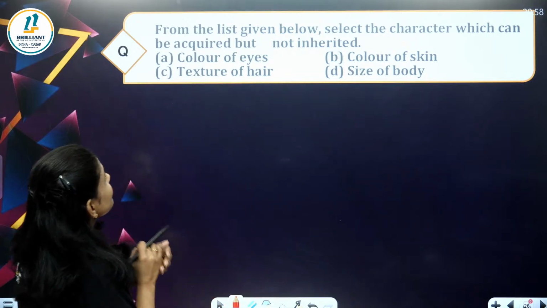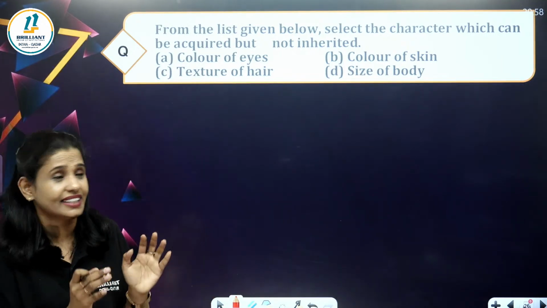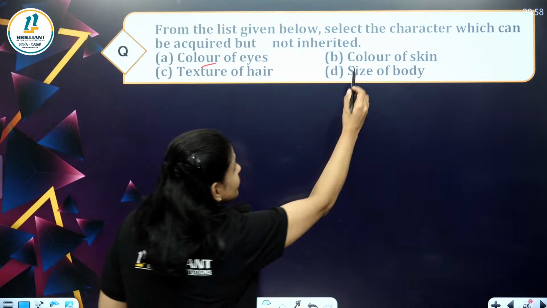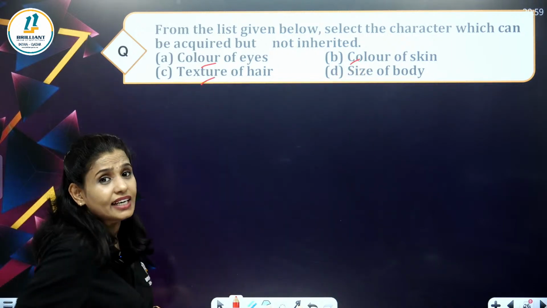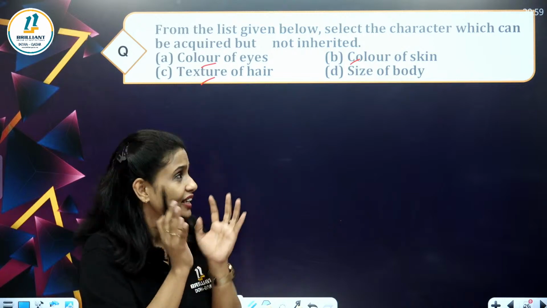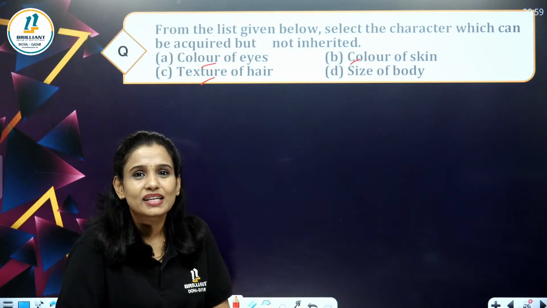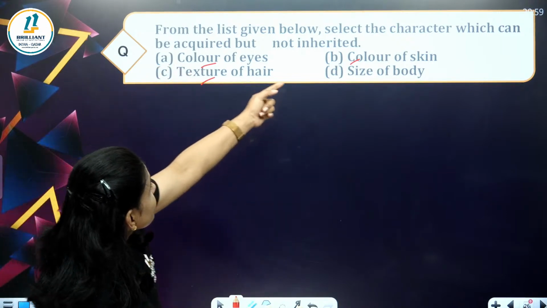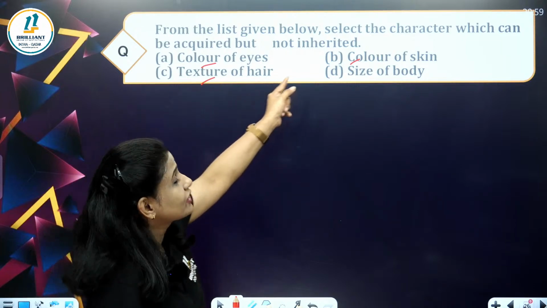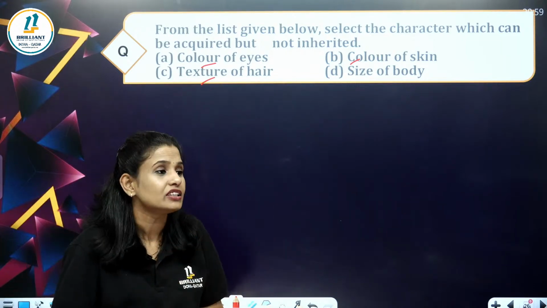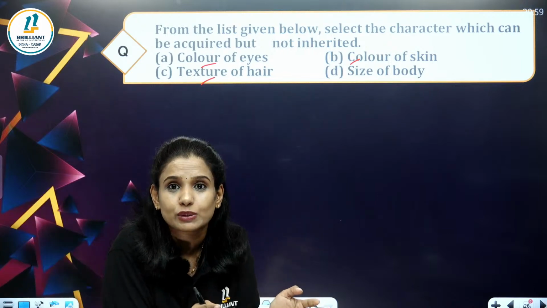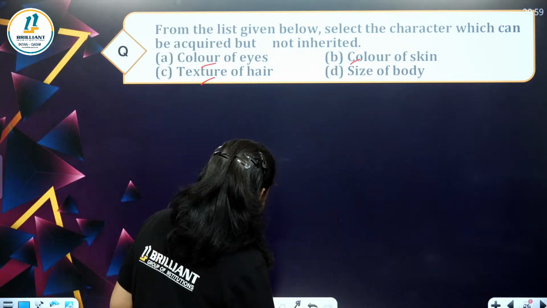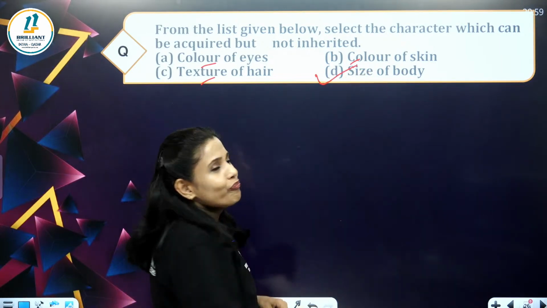Which one of these characters is not inherited? Color of eyes is inherited. Color of skin is inherited. Texture of hair can be inherited. Which one cannot be inherited? That is size of body, right? Select the character which can be acquired but not inherited. Acquired means you will get it during your lifespan. So the correct answer is size of body.